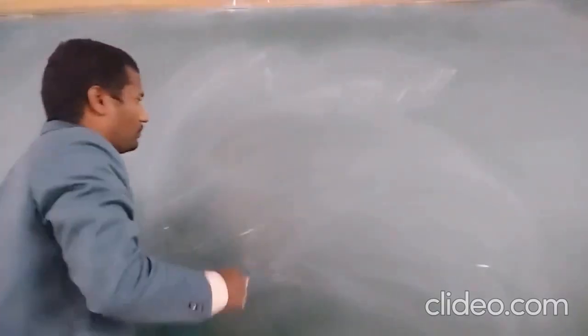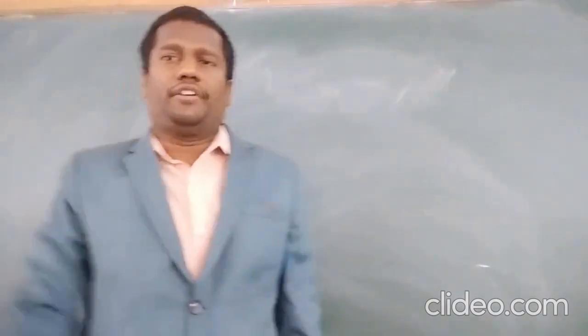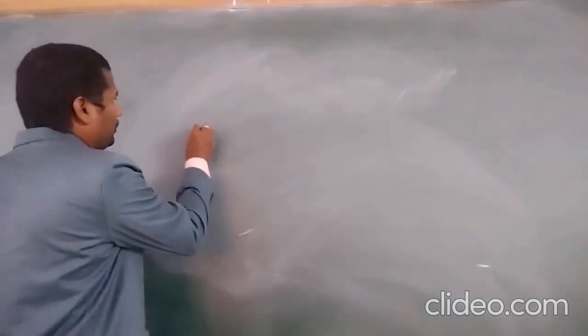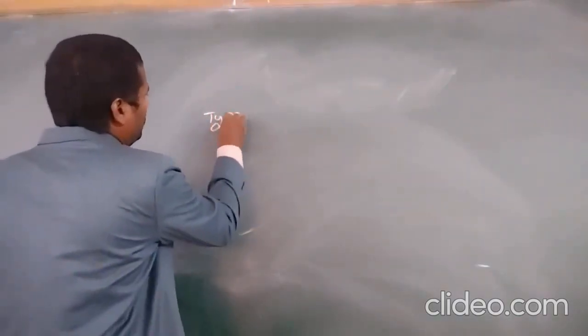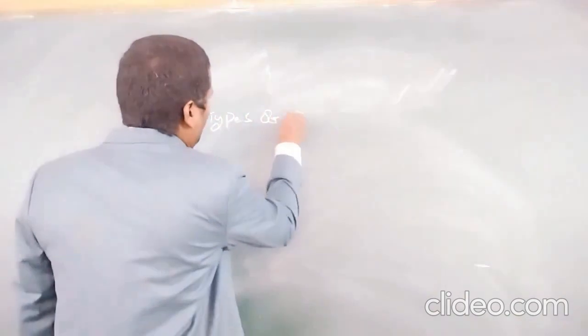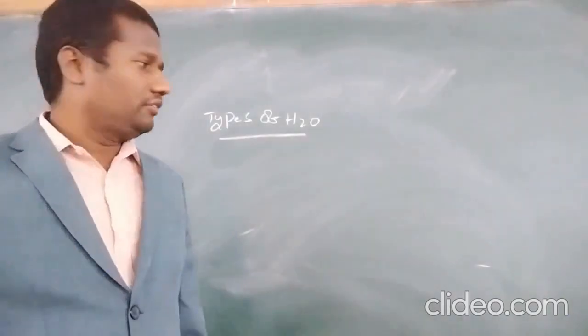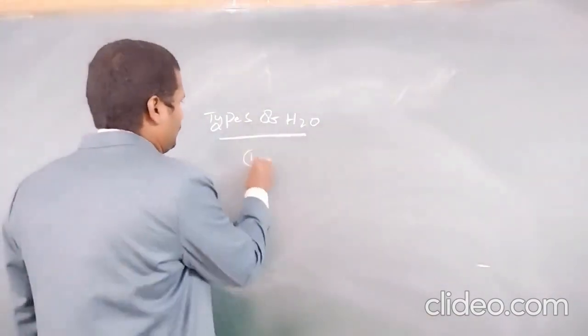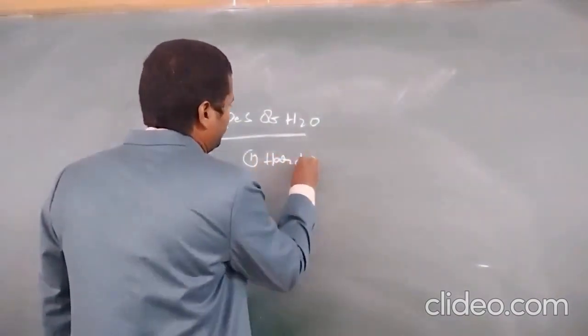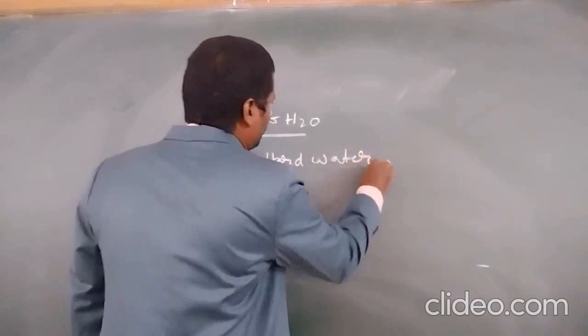Next, types of water. There are two types of water. First one is hard water.